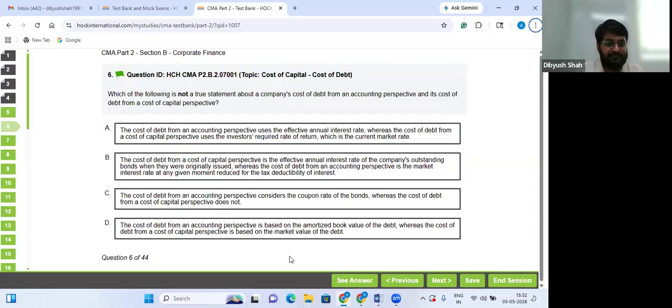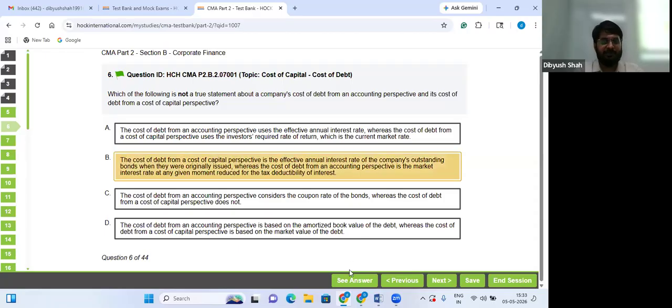C. Cost of debt from an accounting perspective considers the coupon rate of bonds, yes. And cost of debt from a cost of capital perspective does not, yes. Nothing to do with coupon rate at all. Cost of debt from an accounting perspective is based on the amortized book value. In Part 1, Section A, accounting for bonds, you will understand how discount and premium work. Yes, it's true. Cost of capital is based on the market value, true. This is the wrong statement.